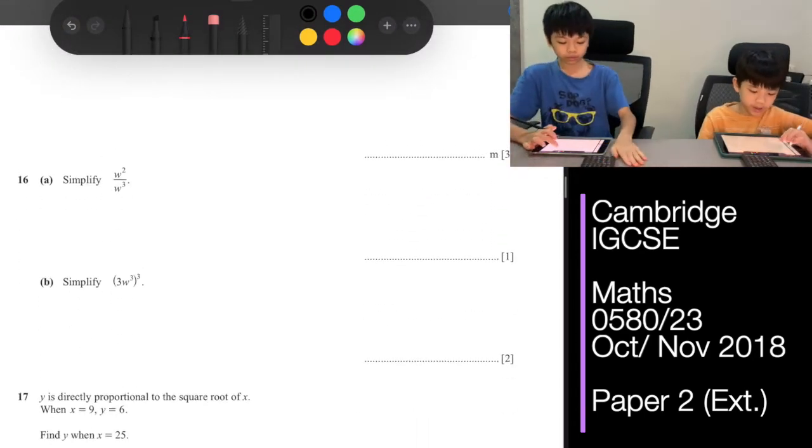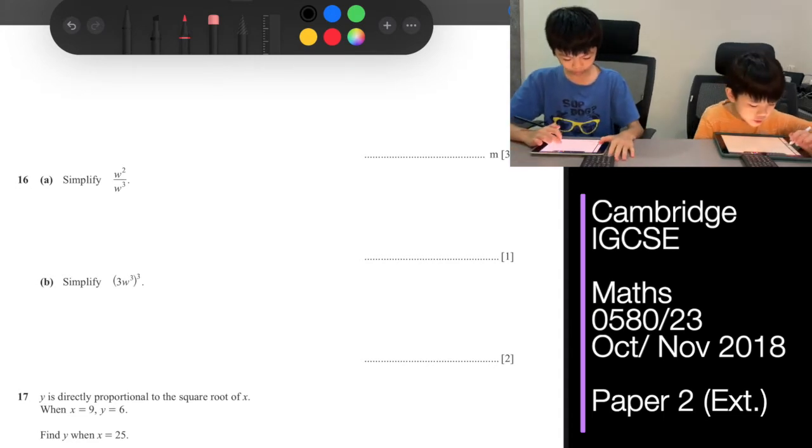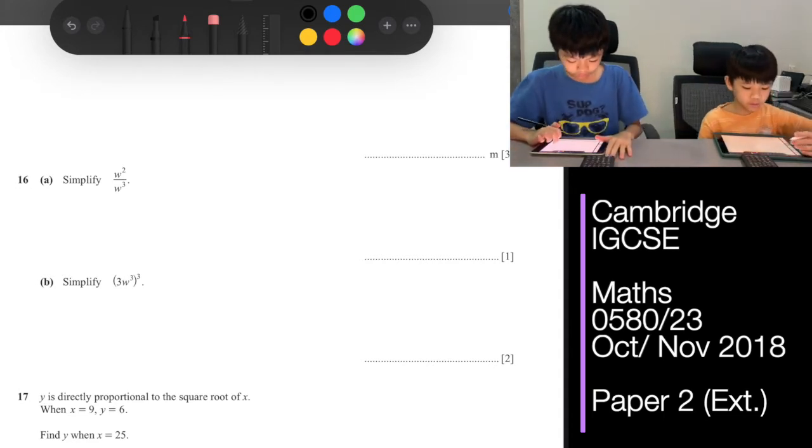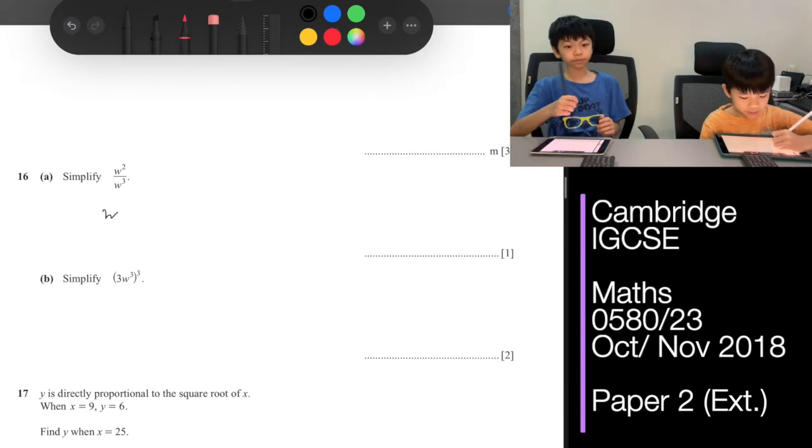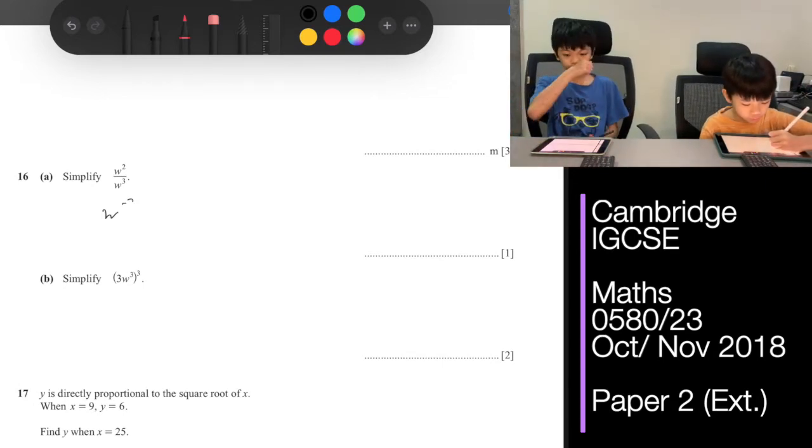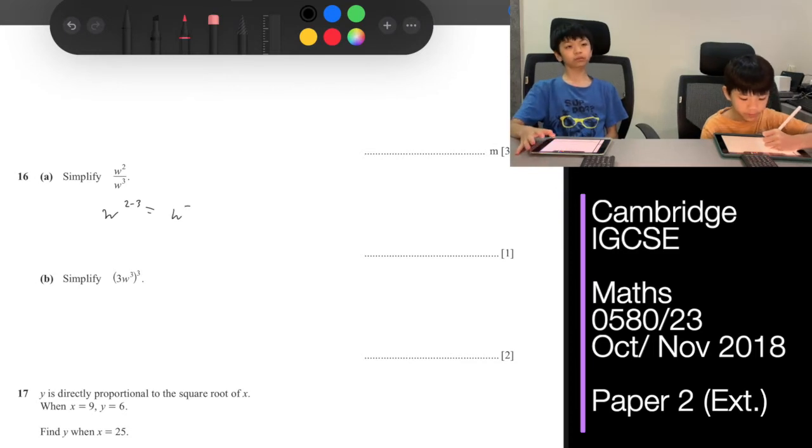Okay, for question 16a, simplify w squared over w cubed. That would basically be equivalent to w to the power of 2 minus 3, which equals w to the power of -1.